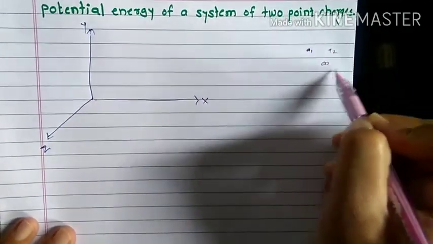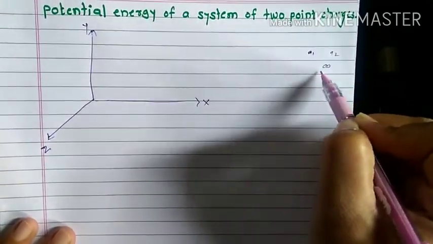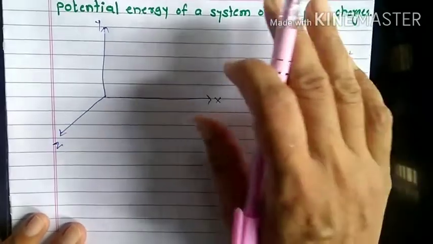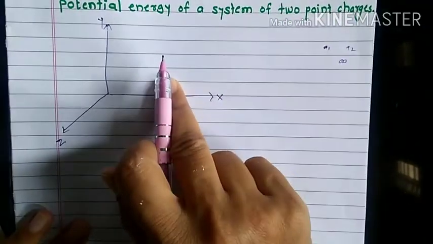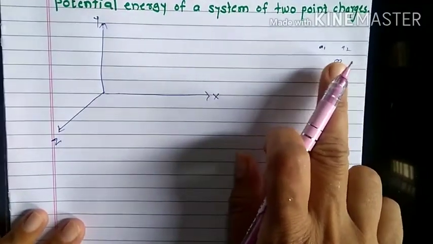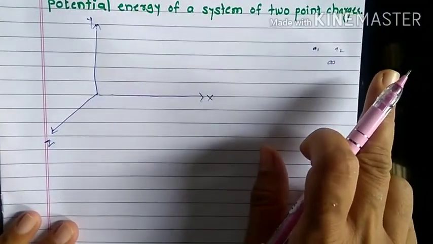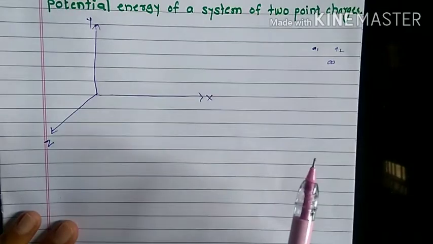At that time, potential energy is zero because Q1 and Q2 are at infinite distance.